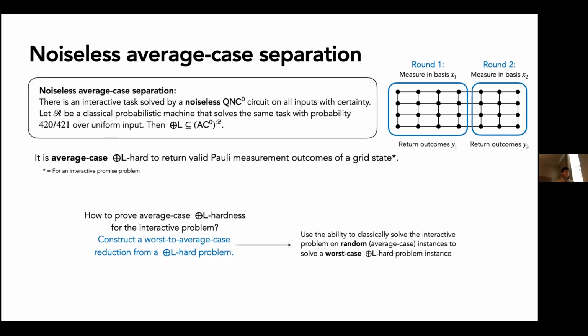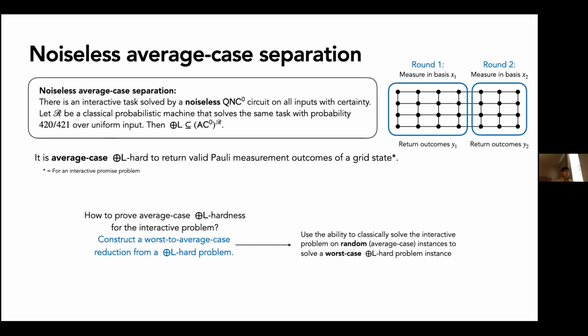And what I mean by this is that we're going to use the ability to classically solve the interactive problem on random instances, and we're going to use that ability to solve a worst case parity-L-hard problem instance. So in particular, we're going to leverage this machine R that succeeds with probability 420 over 421. And we're going to use that to construct a solution to some worst case parity-L-hard problem, or solve a parity-L-hard problem on every input.